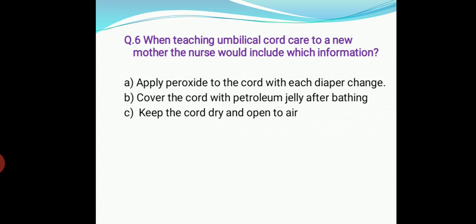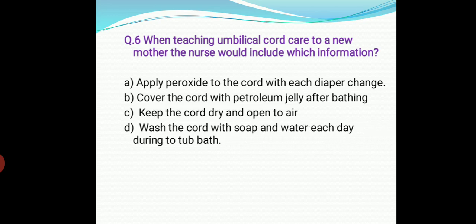C. Keep the cord dry and open to air. D. Wash the cord with soap and water each day during the tub bath. So the right answer is C, keep the cord dry and open to air. Keeping the cord dry and open to air helps to reduce infection, and the cord dries easily.